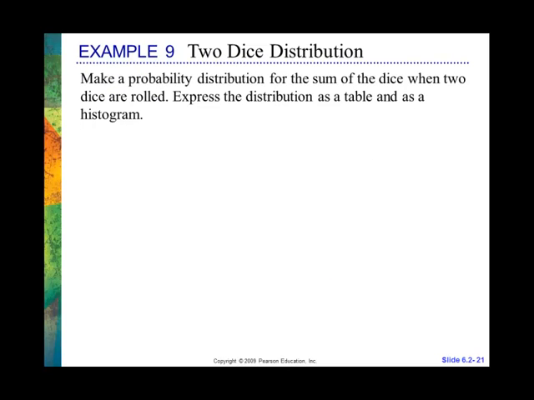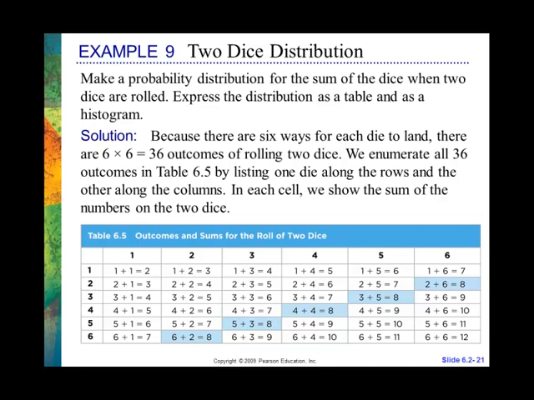So here's another example where they're rolling 2 dice, and they made all of their dice rolls. I made a table here where I can have roll 1 through 6 with the first die and 1 through 6 with the second die, and I add them up. My first die is 1, my second die is 1, I add those together, I get 2. My first die is 2, my second die is 1, I get 3, and so on, all the way through. And they highlighted the 8s because in the next slide they're going to ask how many of them occurred 8 times. That's the only reason that's in blue. But they have all their values.